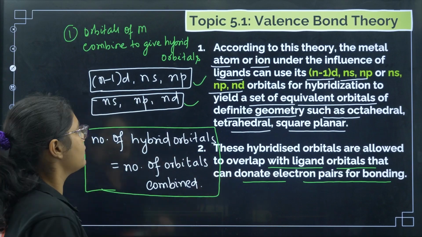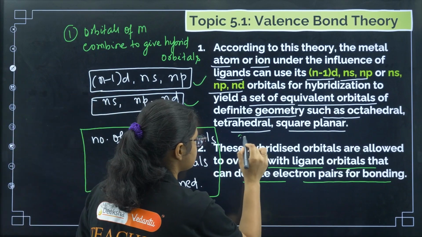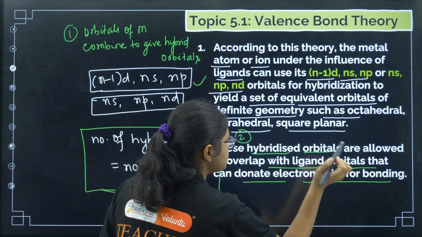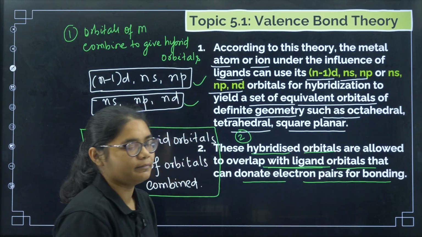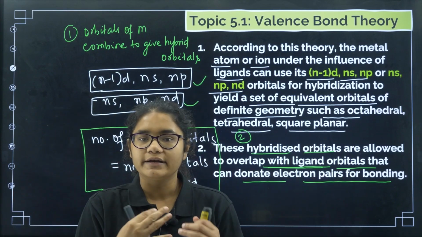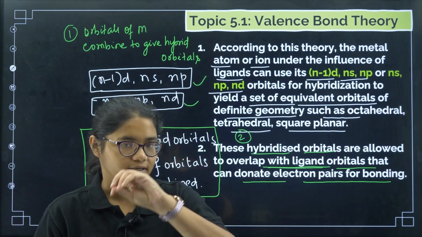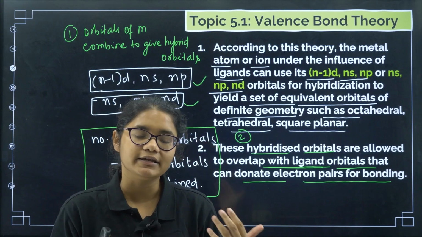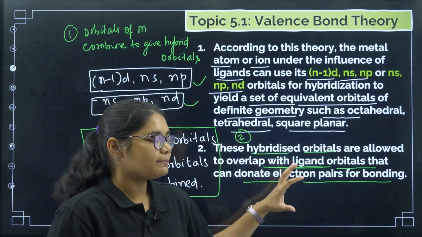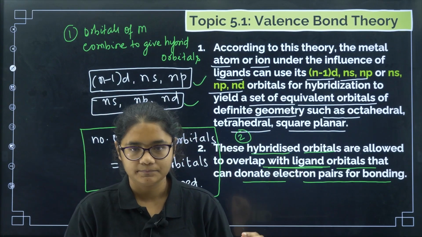Now after the hybrid orbitals have been formed, step 2 is where the hybridized orbitals are allowed to overlap with the ligand orbitals. In coordination compounds, we have coordinate bonds where the ligand will donate the electron pair. So where will the ligand donate? Into the hybrid orbitals of the metal. Clear? Okay.